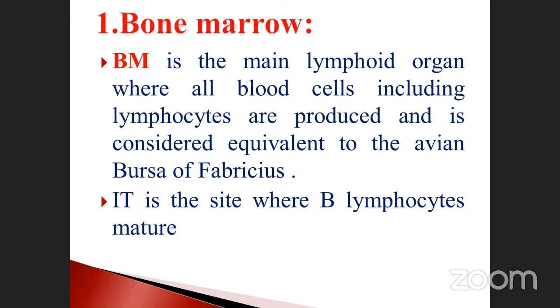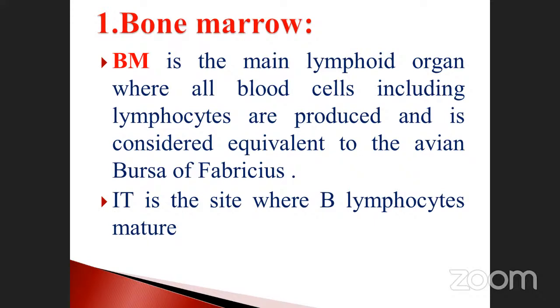In our body, bone marrow is the lymphocyte producing organ. In birds, the bursa of Fabricius acts as the bone marrow, and it is the site where B lymphocyte maturation takes place.